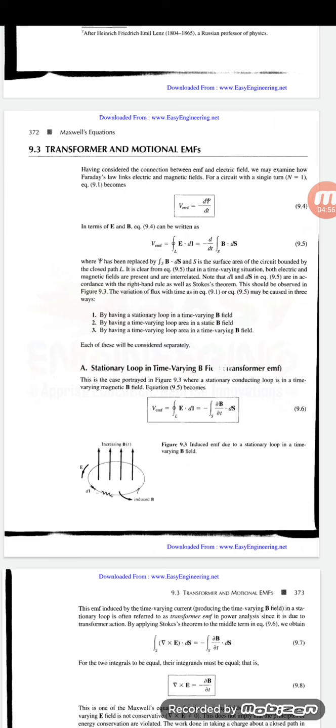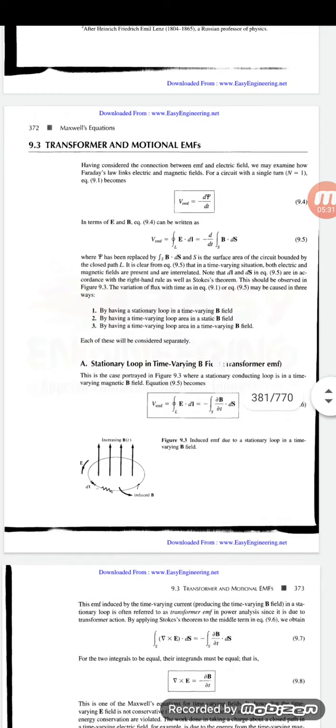So what is transformer EMF? This is the static EMF. V_emf is equal to the rate of change of flux linkage. V_emf is equal to the line integral of E dot dl, which is equal to minus dou B by dou t, surface integral B dot ds. So here, we have a stationary loop in a time varying B field, a time varying loop in a static B field, and in the third case both are varying, a time varying loop in a time varying B field.